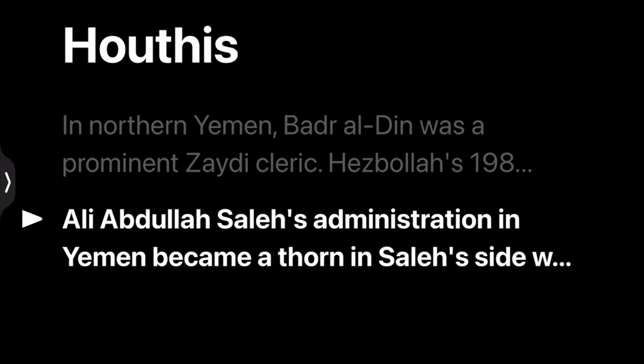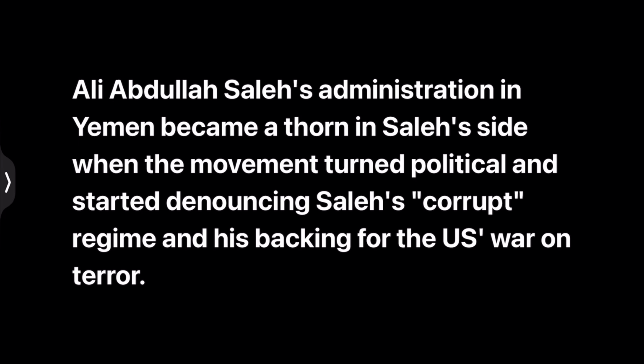So Ali Abdullah Saleh's administration in Yemen became a thorn in Saleh's side, when the movement turned political and started denouncing Saleh's corrupt regime and his backing for the US war on terror.